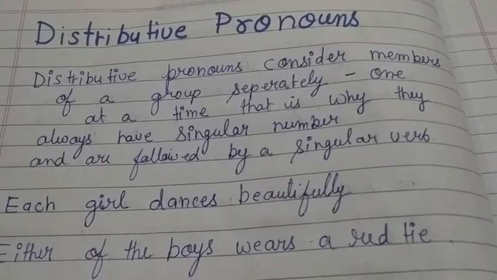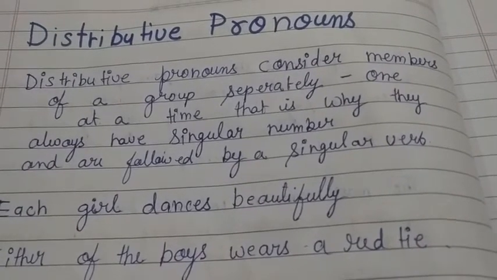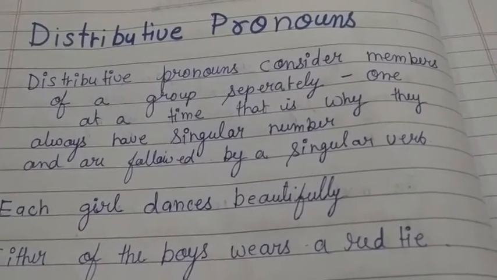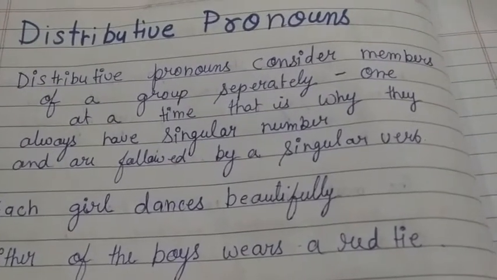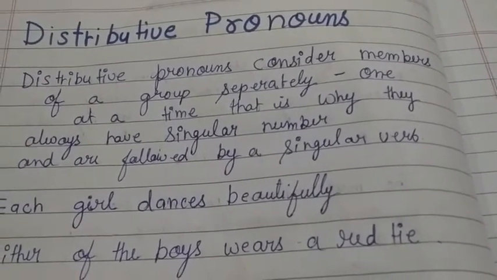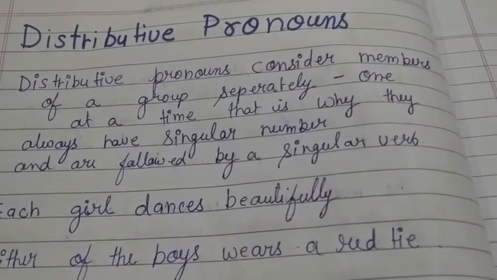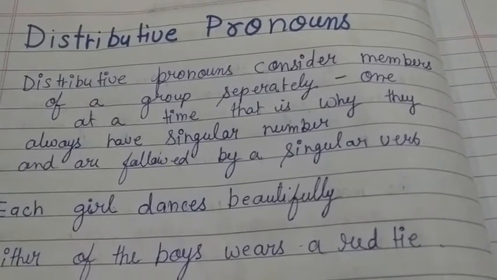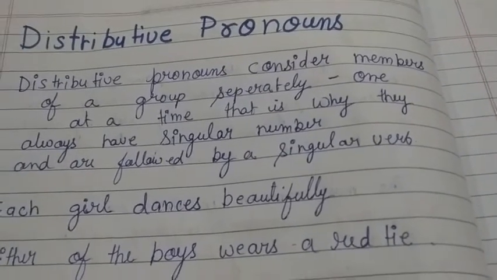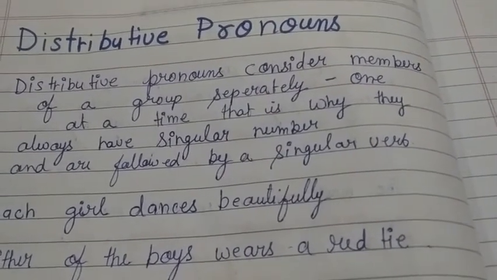Whenever we are talking individually about each and every person, then it is termed a distributive pronoun. The most important thing is that they will always have singular number, and they will be followed by a singular verb.